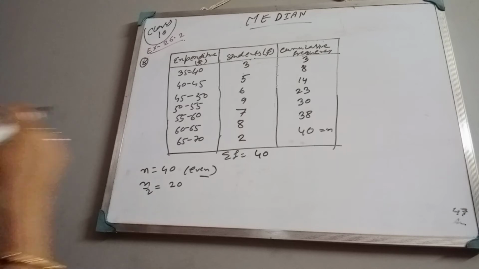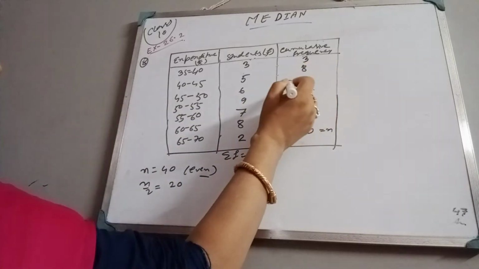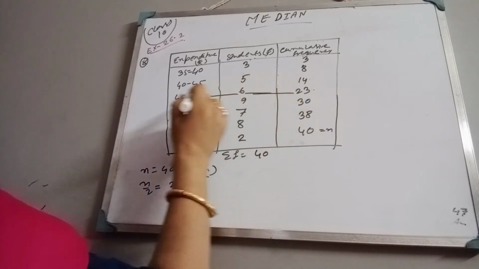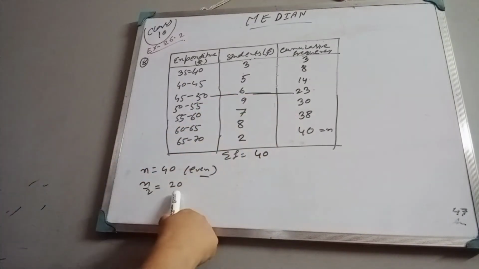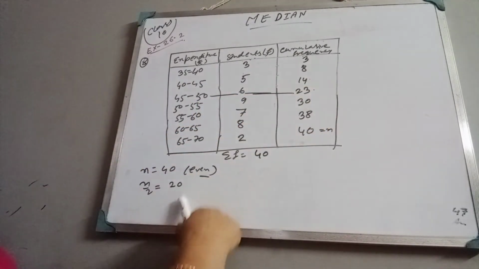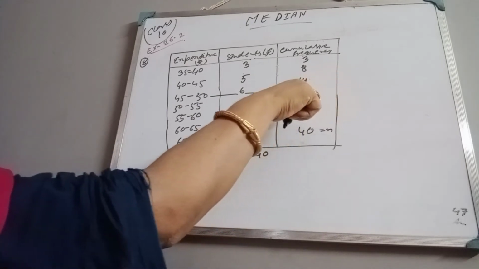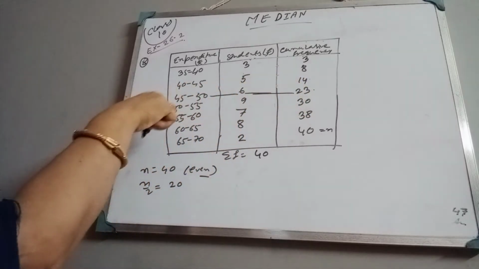So 20 means this class, because this is 14, we cannot consider it, so we will consider the next class. What is the corresponding class of this n by 2 value? n by 2 is 20, so we cannot take 14. We have to take this 23. So for this 23, the class is 45 to 50.